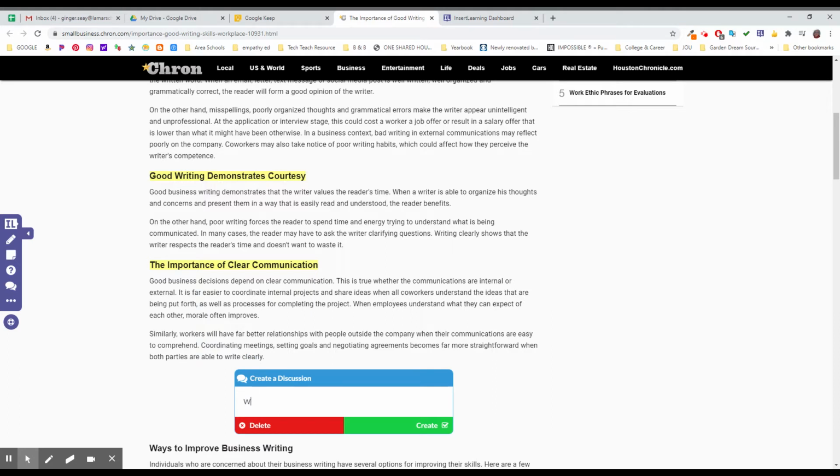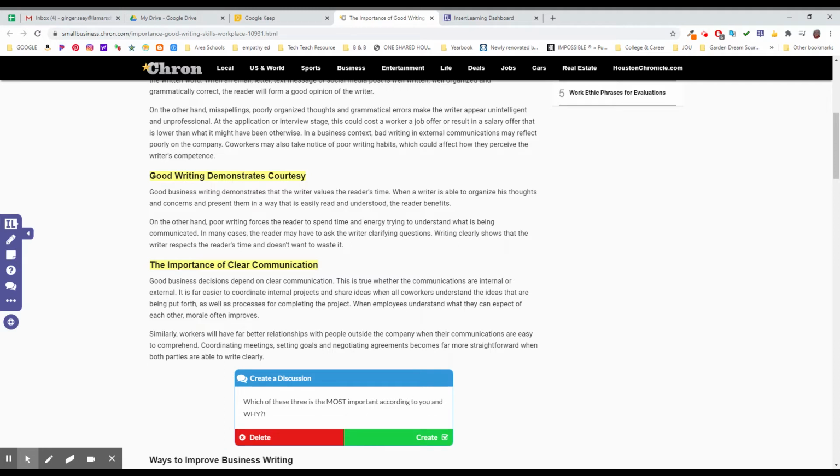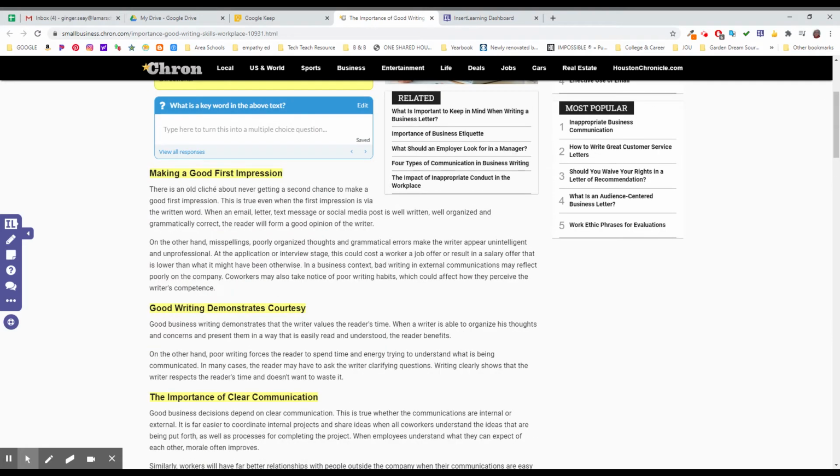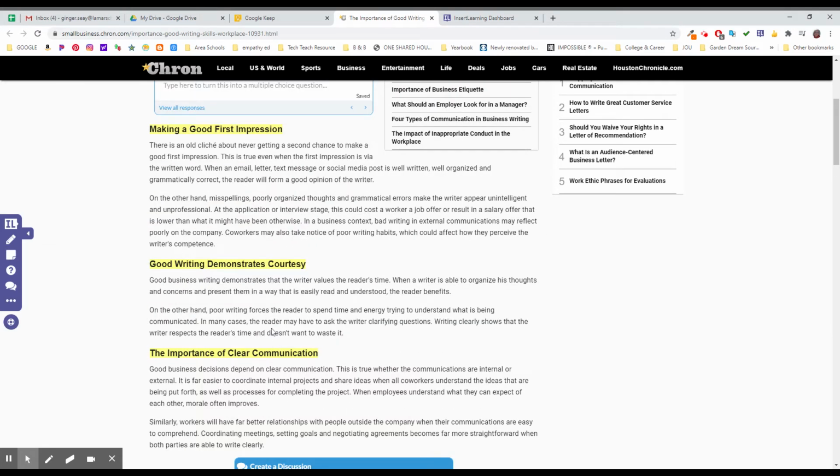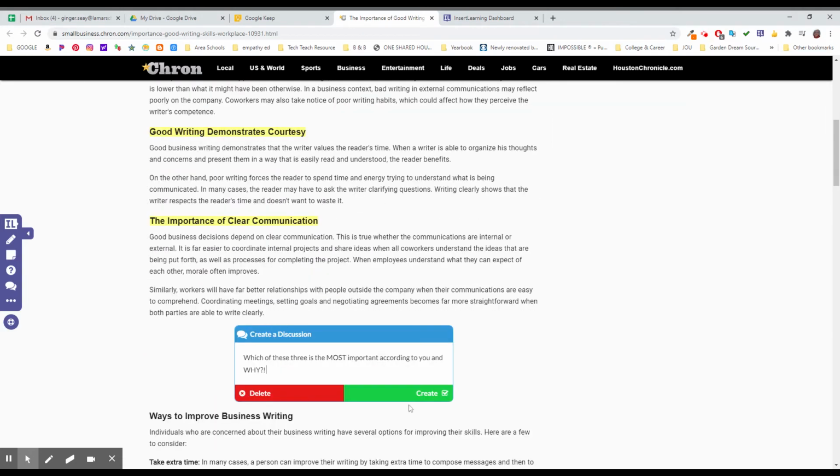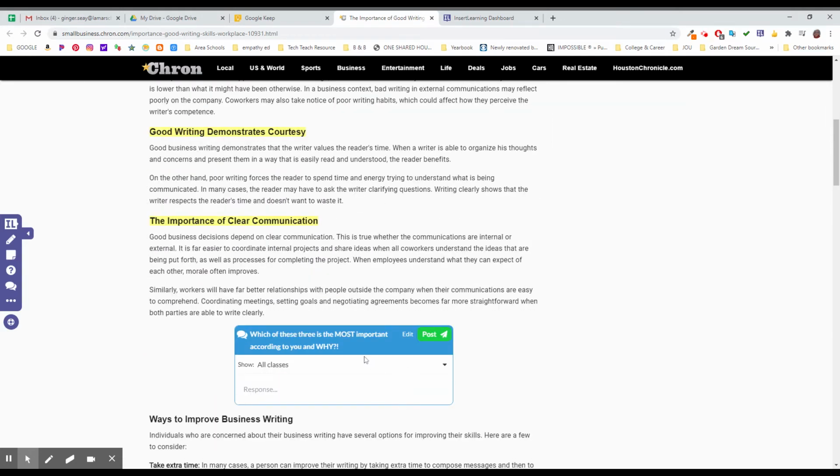Create a discussion. Which of these 3 is the most important to you and why? Which one of these do my students feel like they need specifically themselves? And try to get them to justify their position here. And so I can create that. Everybody who answers this, you'll be able to see everybody's answers. So whichever classes I submit it to, they'll be the ones doing that.